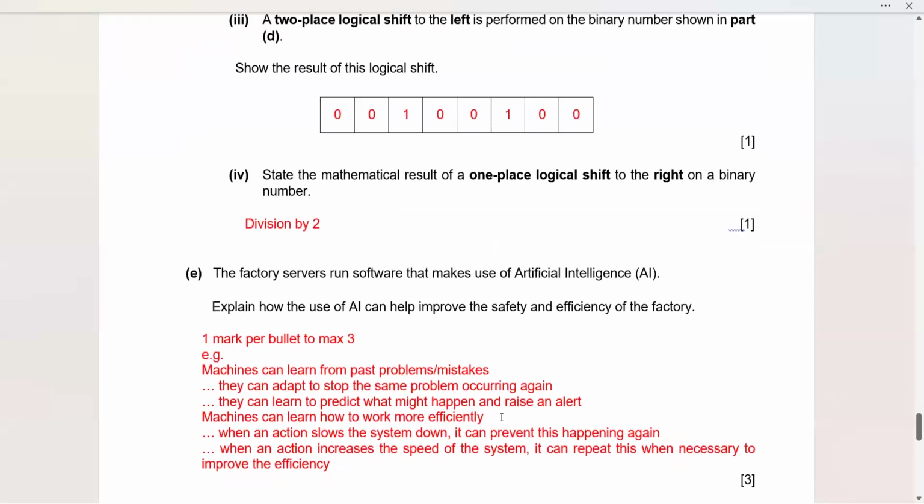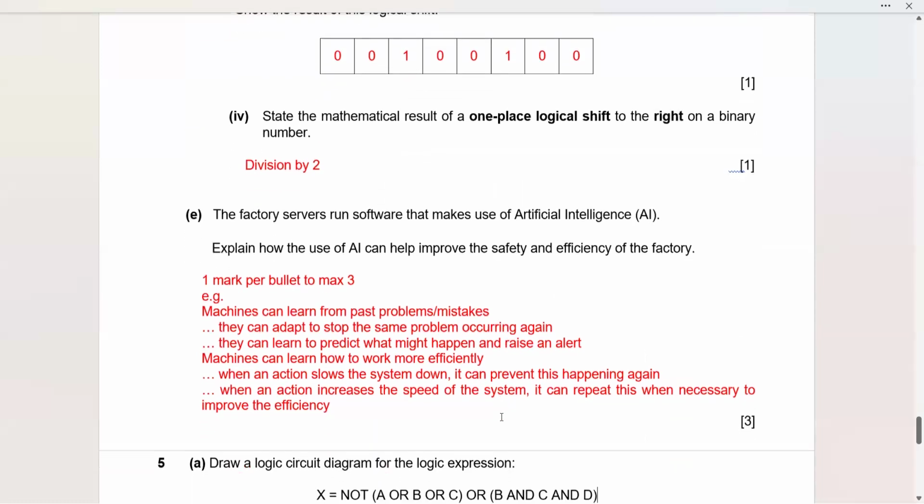Part E. The factory servers run software that makes use of AI. Explain how the use of AI can help improve the safety and efficiency of the factory. So what are they expecting me to write in a 3-mark question? Machines can learn from past problems or mistakes, and they can adapt to this to stop the same problem occurring again. They can learn to predict what might happen and raise an alert.